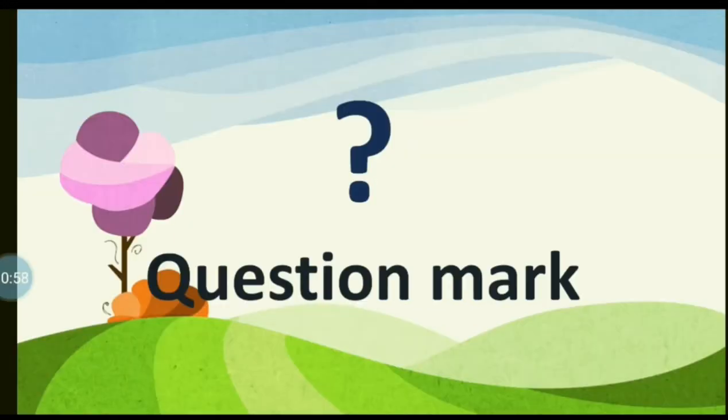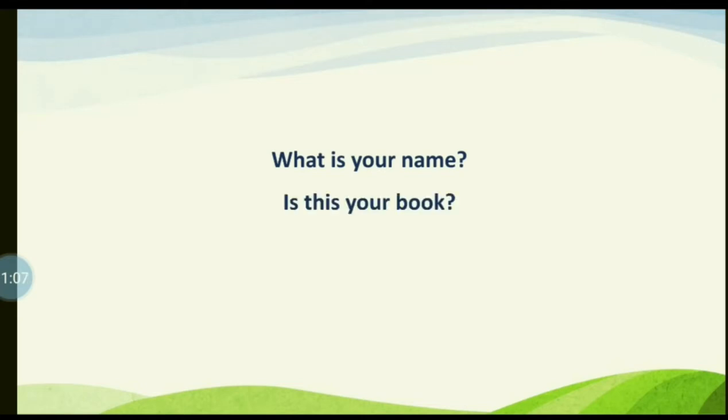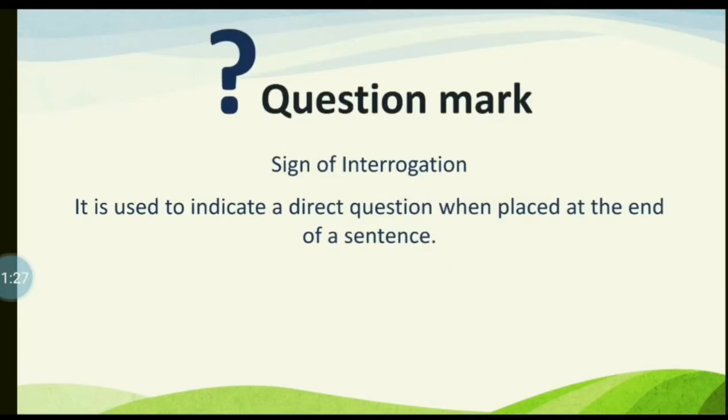Now we move on to the next punctuation mark, that is question mark. We shall have some examples. What is your name? Is this your book? Are you happy to be home? So you see, all of these sentences are direct questions. We put a question mark. A question mark is also known as sign of interrogation. It is used to indicate a direct question when placed at the end of a sentence.